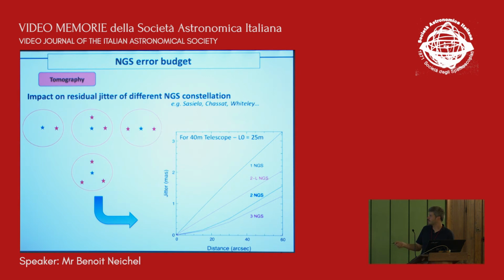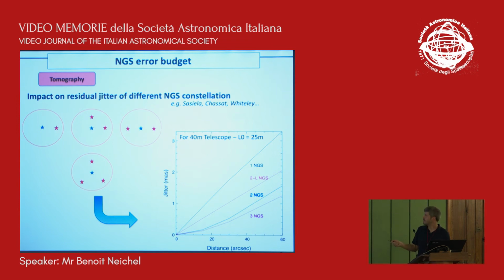So this will be the residual jitter versus the distance of your star. If you have one, two in an L shape, two well on each side of your target, or three stars. So basically the jitter increases depending on the field. And this is quite well known, and we have analytical formulas for that. There are a lot of papers that describe how we can do that.